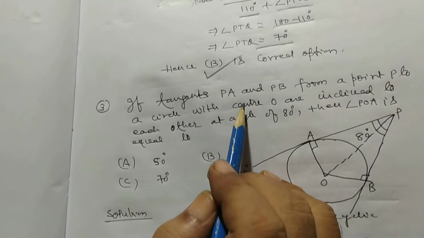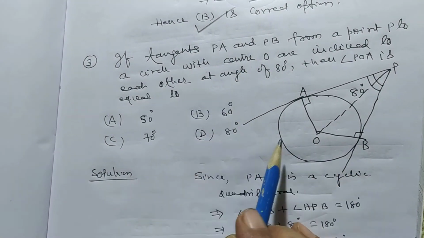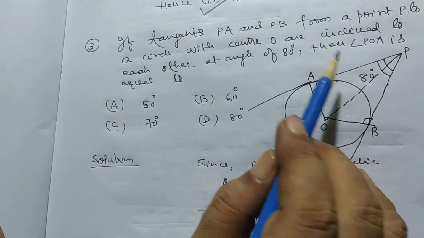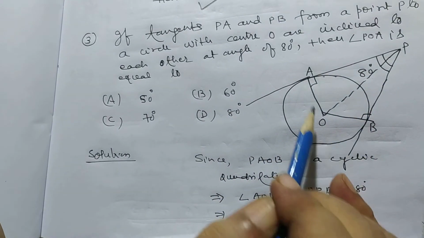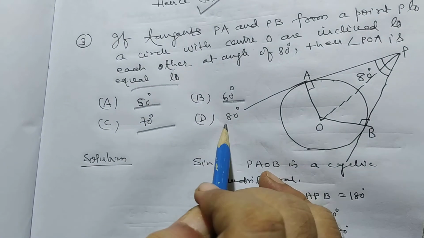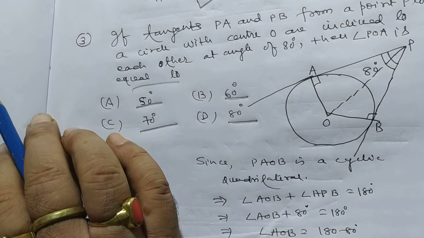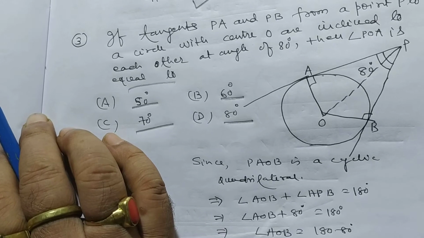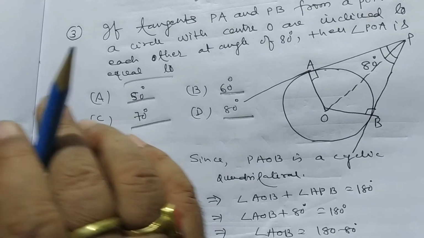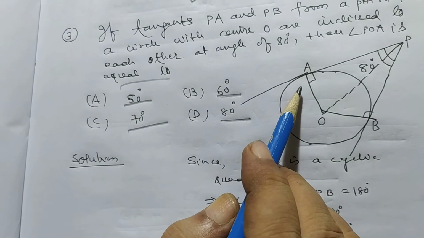If tangents PA and PB from a point P to a circle with center O are inclined to each other at angle of 80 degree, then angle POA is equal to 50 degree, 60 degree, 70 degree, 80 degree. So my dear student, I have just told you earlier that this chapter is very, very important for the purpose of multiple type of questions, and so many problems are here on the concept of cyclic quadrilateral. You have studied about cyclic quadrilateral in class 10.